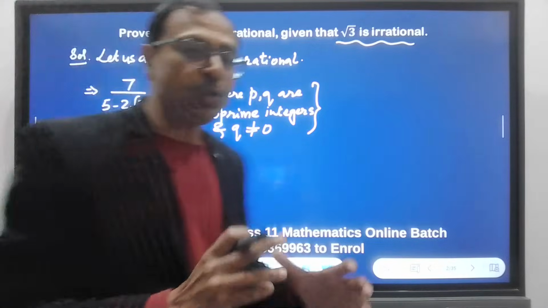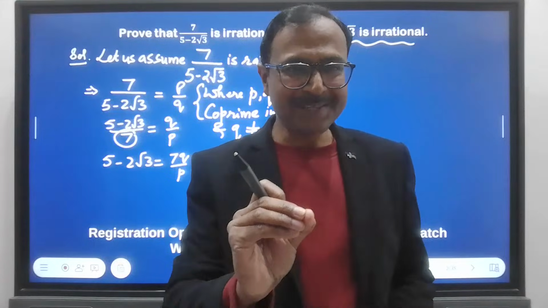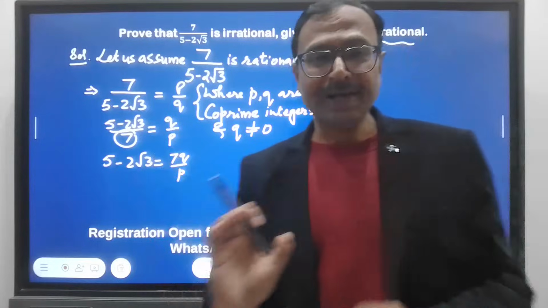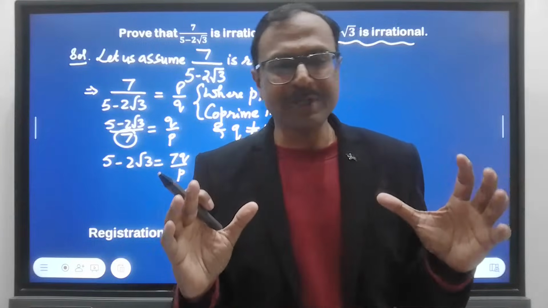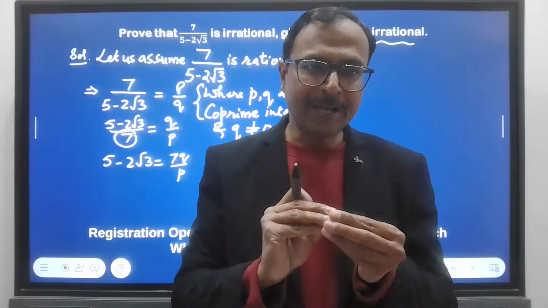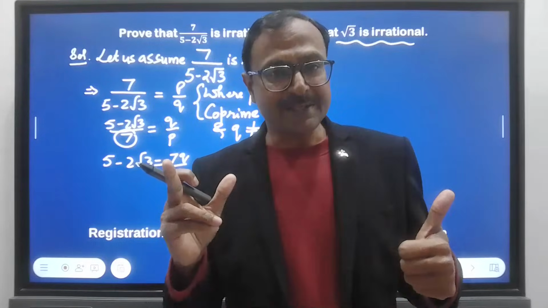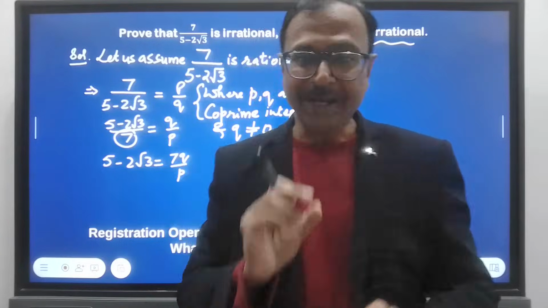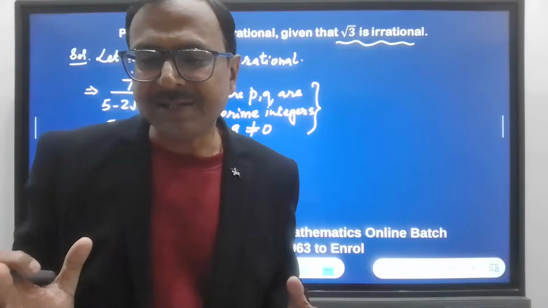Now what am I trying to do? I am actually trying to isolate. It means the square root term has to be on one side of the equality. Every time you have to do the same thing, okay? The square root term has to be on one side. That means on the LHS or on the RHS, you will have only one term, that is the square root term. Rest everything has to be shifted to the other side.